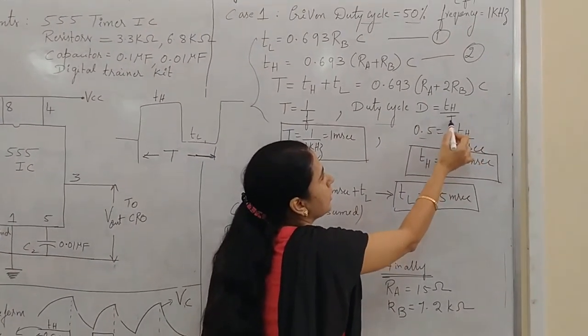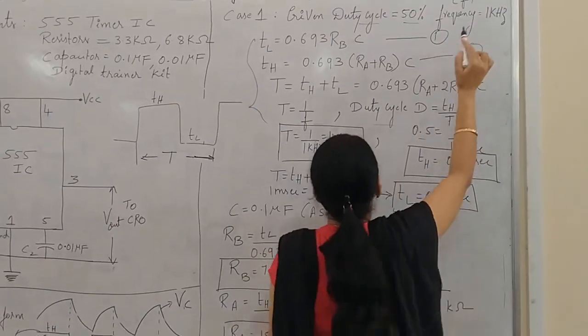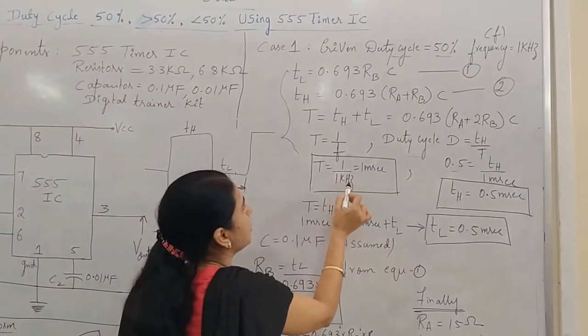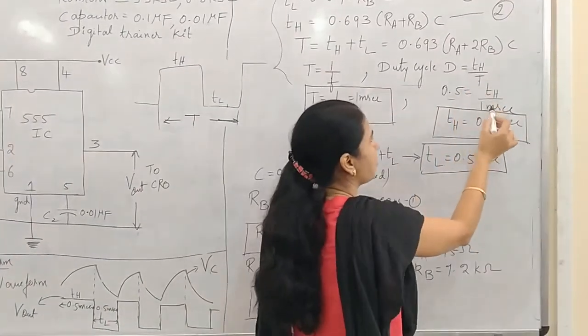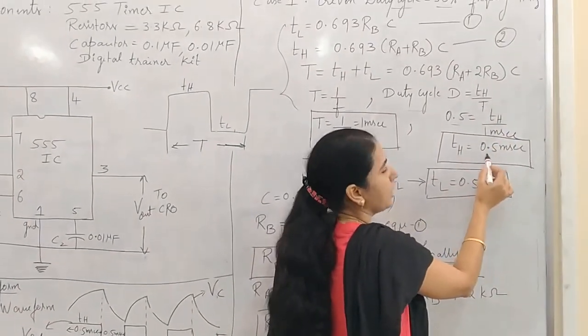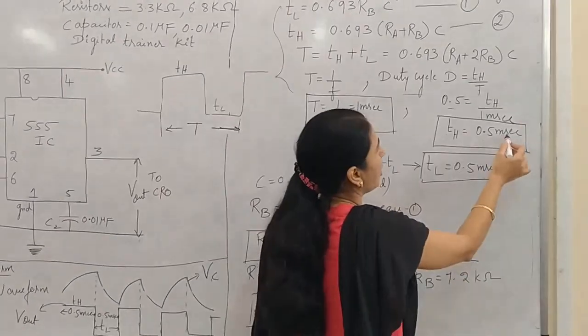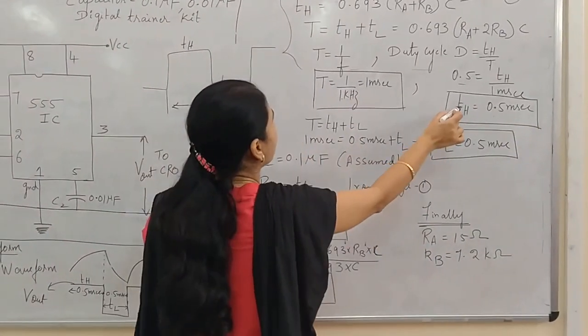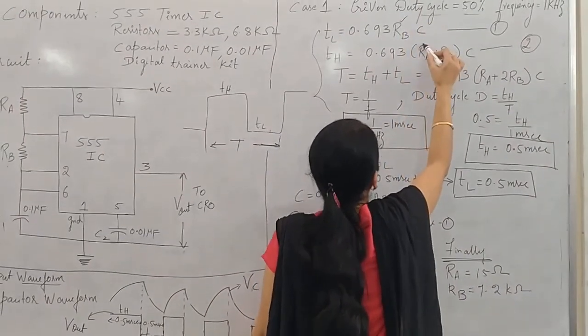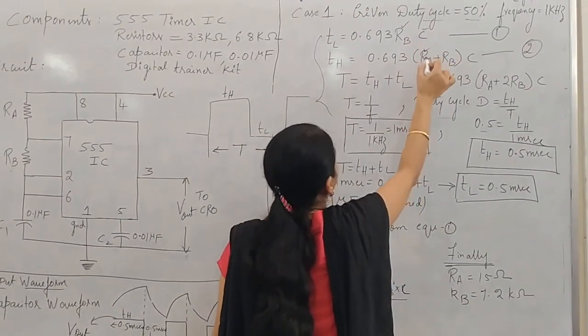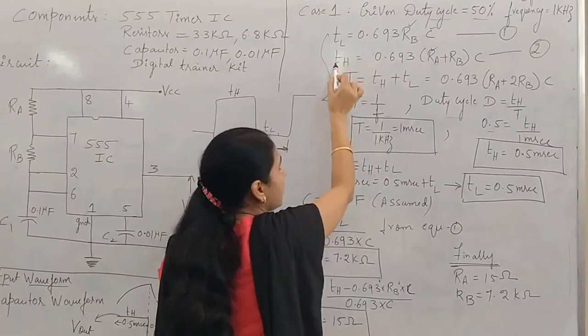Frequency is given as 1 kilohertz. Substitute F as 1 kilohertz. We get T as 1 millisecond. Thus T has to be substituted here. We get TH as 0.5 milliseconds. Why I need to find out TH and TL is, my task is to find out RB, RA and C. To find out RB, RA and C, I need to find out TL and TH.